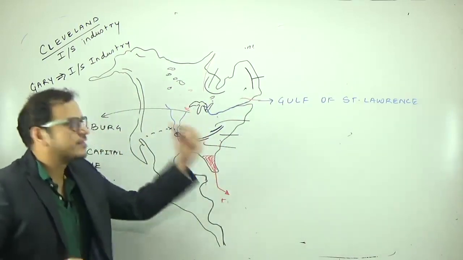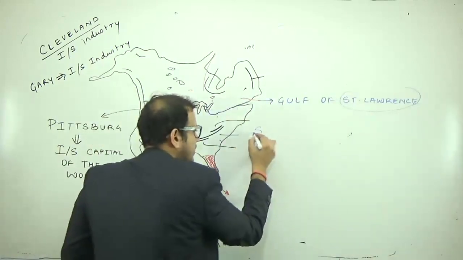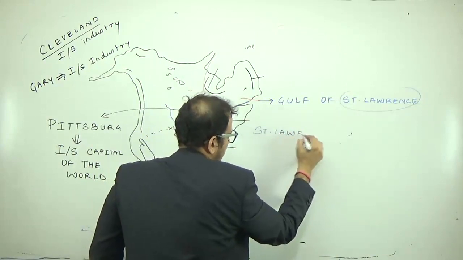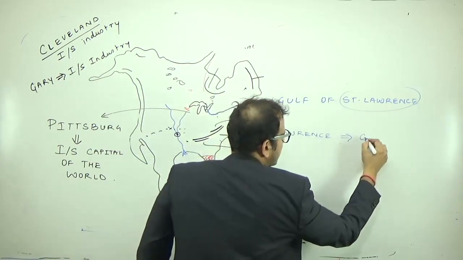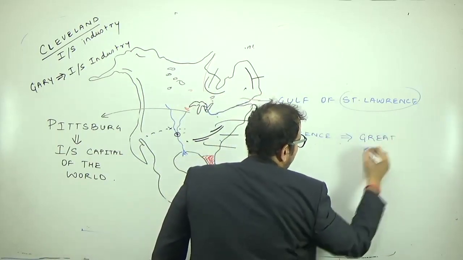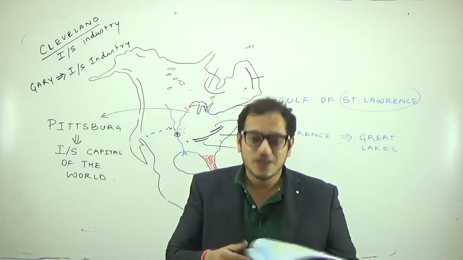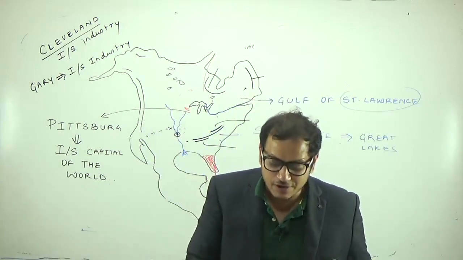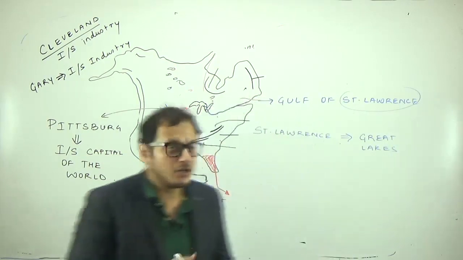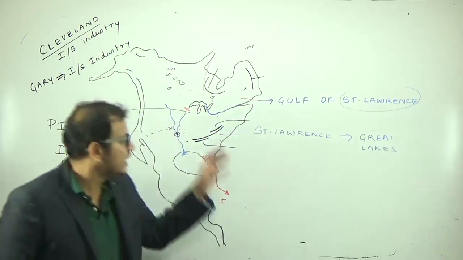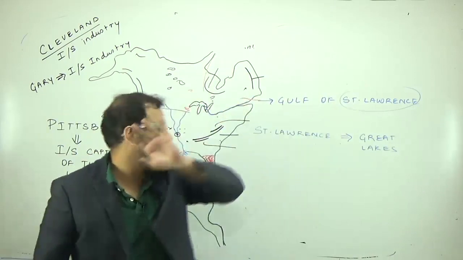Why is it known as Gulf of St. Lawrence? Because the St. Lawrence River is an important river of the Great Lakes region. And where does it drain into? It drains into the Gulf of St. Lawrence. Now, where does this St. Lawrence River originate? It originates in sources like Lake Ontario, but you don't have to remember.